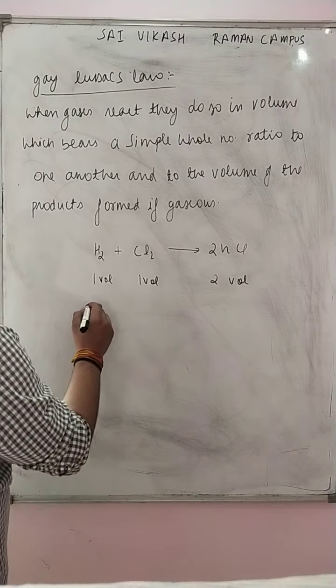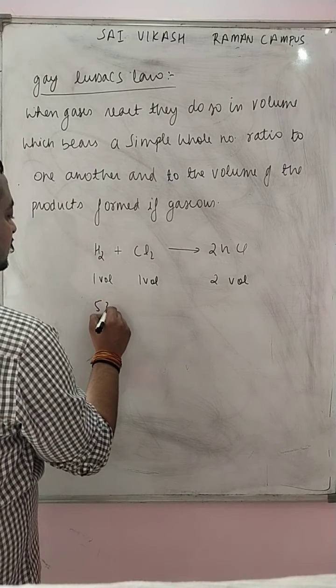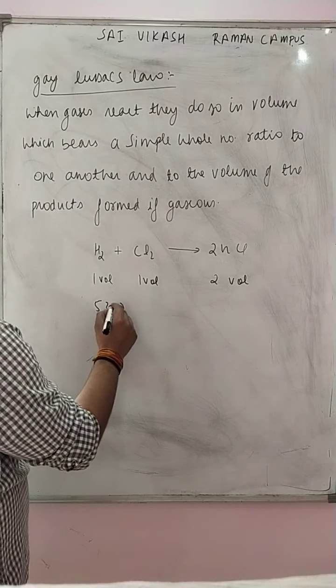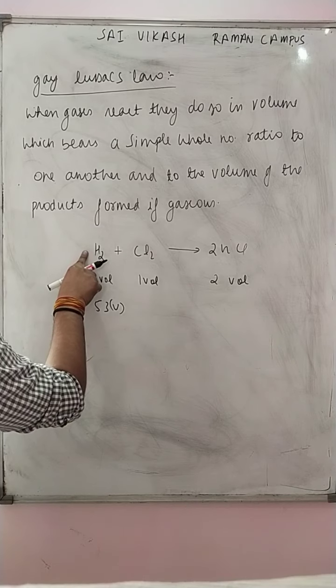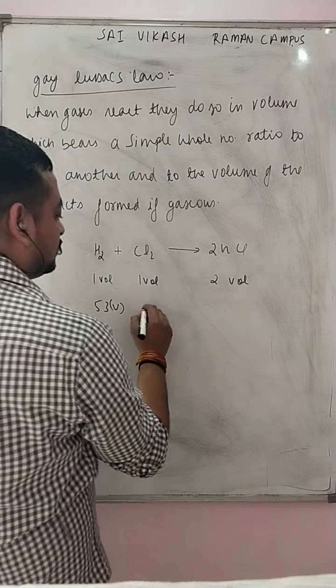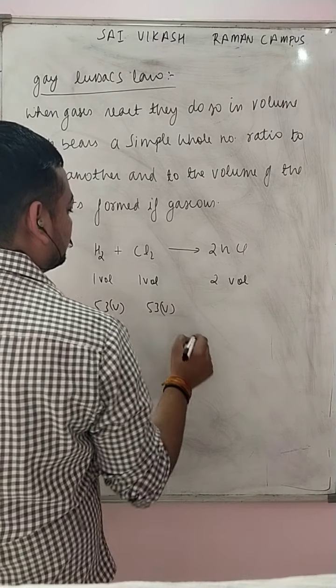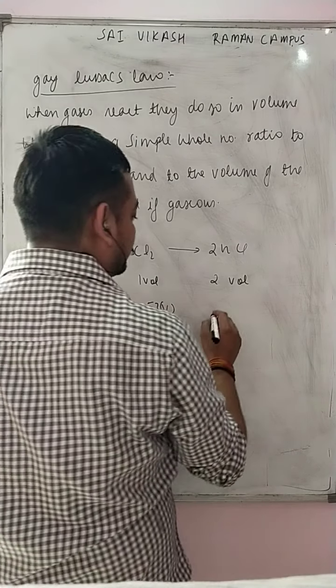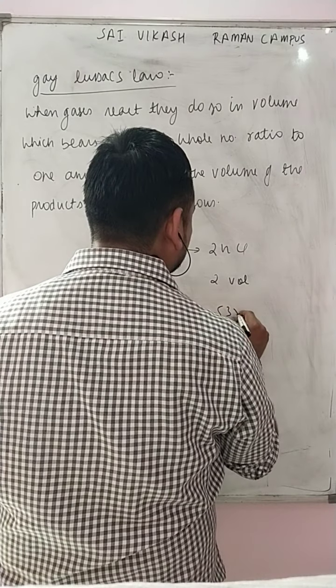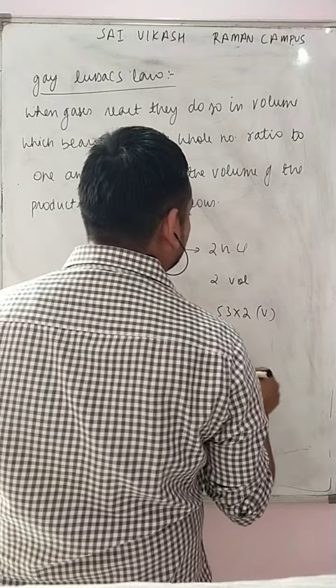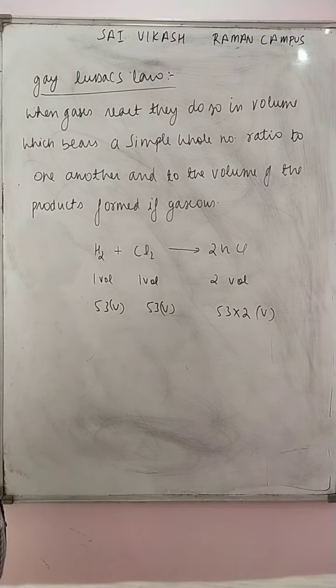He told that if 53 volume of hydrogen reacts with 53 volume of chlorine, it will for sure give 53 into 2 volume of HCl. Just as simple as that.